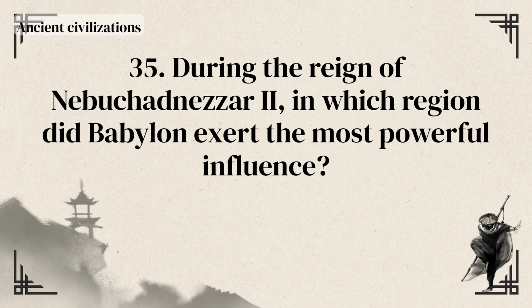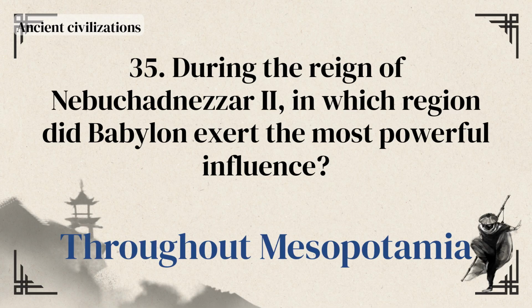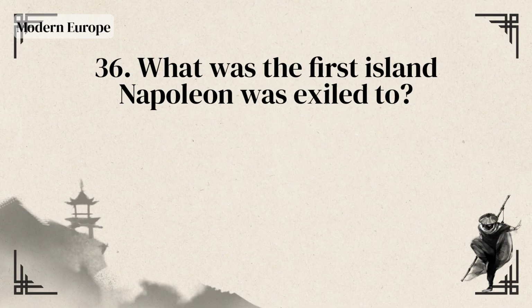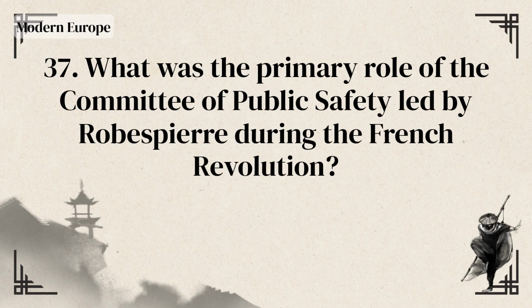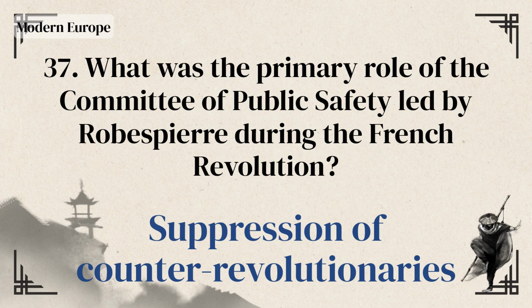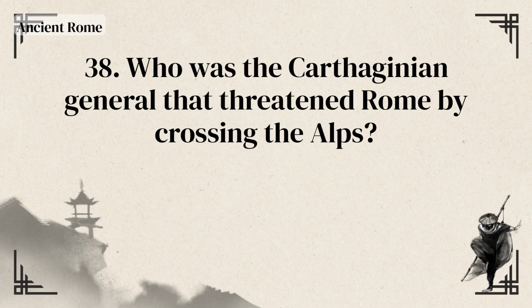Marshall Plan. During the reign of Nebuchadnezzar II, in which region did Babylon exert the most powerful influence? Throughout Mesopotamia. What was the first island Napoleon was exiled to? Elba. What was the primary role of the Committee of Public Safety led by Robespierre during the French Revolution? Suppression of counter-revolutionaries.